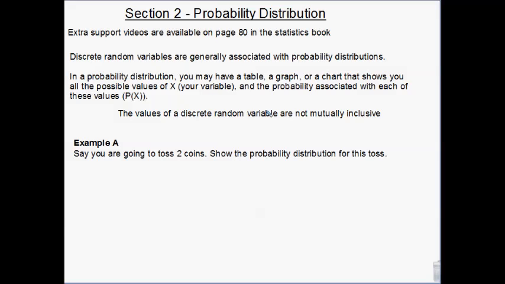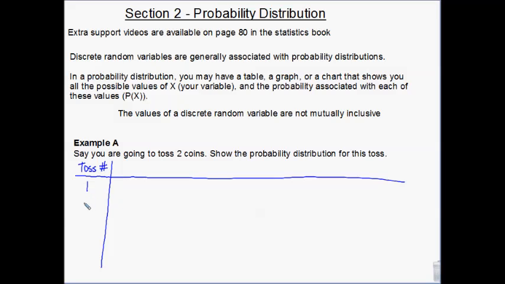That's it. So we are going to toss 2 coins, and I'm going to show you the probability distribution in a table. Okay, so table. Here what I have is the toss number. Now I'm going to toss 2 coins, so each toss I get 2. So I have a first toss, second toss, third toss, fourth toss. And then I have the first coin, and then the second coin.